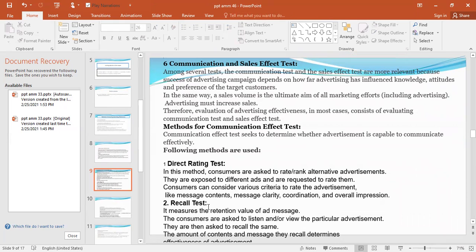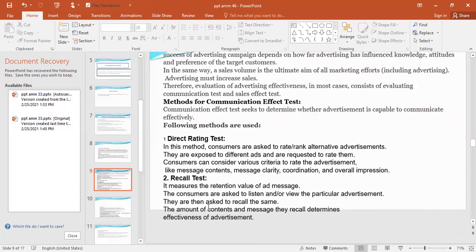Next, we have got communication and sales effect test. Among several tests, the communication effect test and the sales effect test are more relevant because success of advertising campaign depends on how far advertising has influenced knowledge, attitudes, and preference of the target customers. In the same way, sales volume is the ultimate aim of all marketing efforts, including advertising. Advertising must increase sales. Therefore, evaluation of advertising effectiveness in most cases consists of evaluating communication effect test and sales effect test.